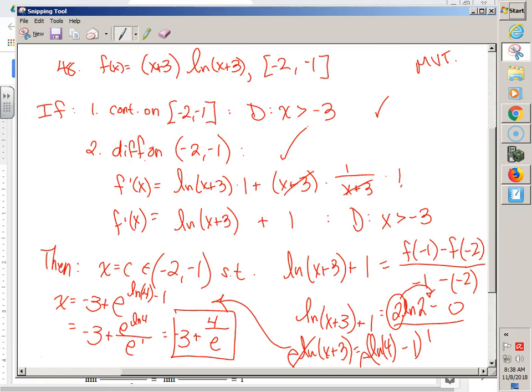So what would have happened here when we tried to subtract? We would have gotten 0. Yeah, and we didn't get 0. So we knew it wasn't Rolle's, but whatever. We can still use MVT.